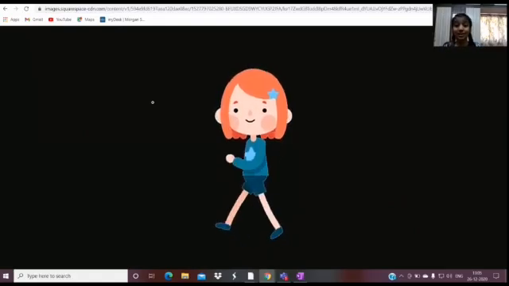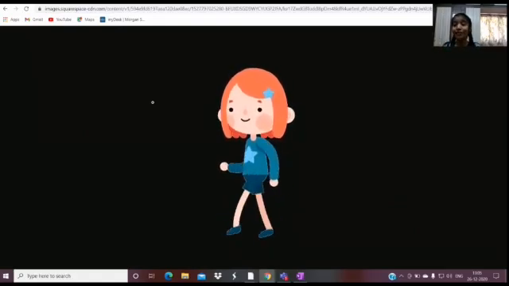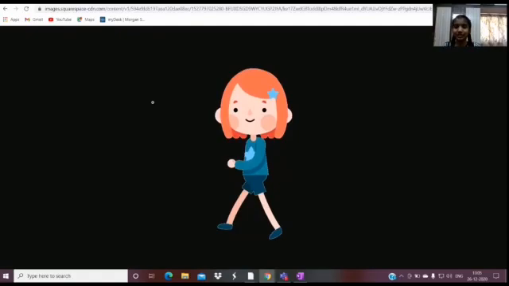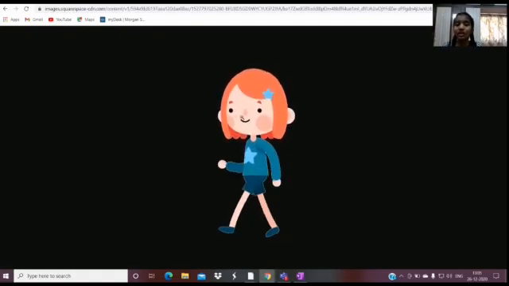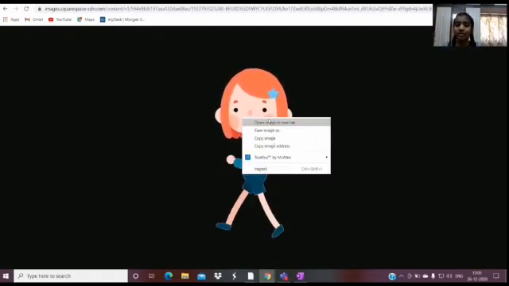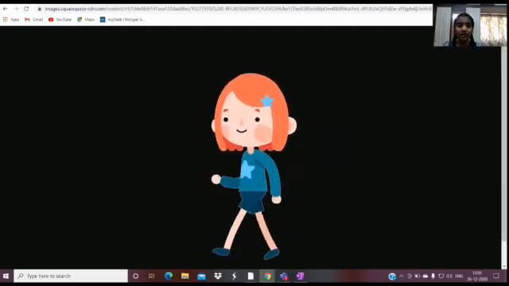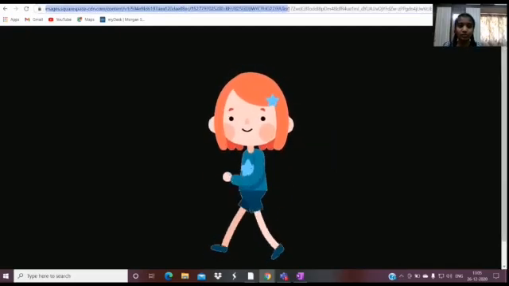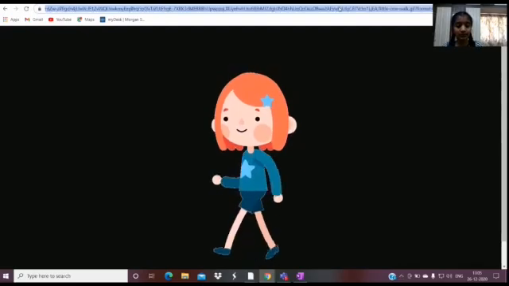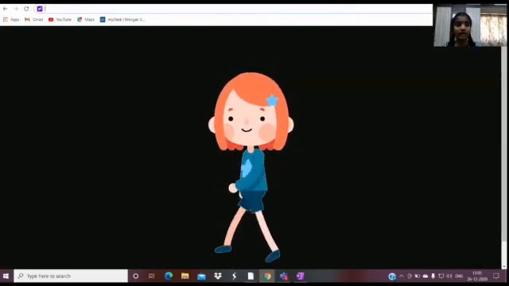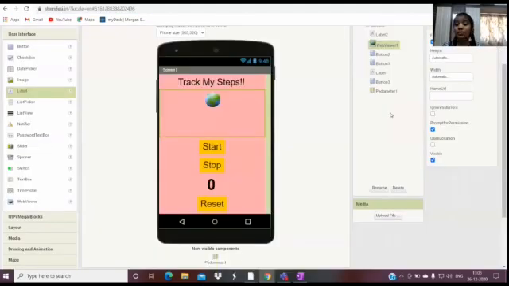Actually, you could just search Google for walking GIF and choose your favorite GIF. I like this one so much. So I'm just going to right click and give copy link address, which I just copied here. And I'm going to paste it in the home URL section.